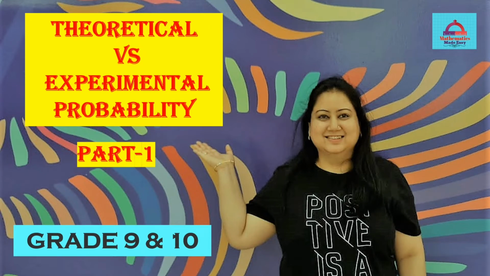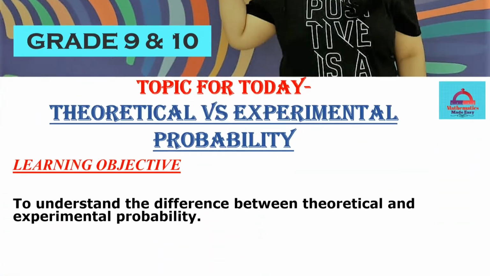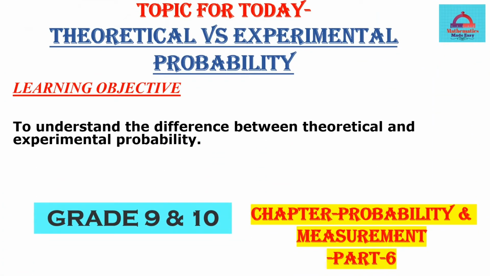In this session today, we are going to compare two different types of probability: theoretical probability versus experimental probability. Today's session is going to be short and interesting in the sense that many students have confusion about the difference between these two types of probability.